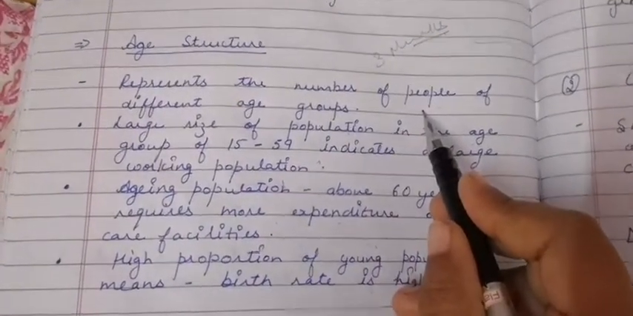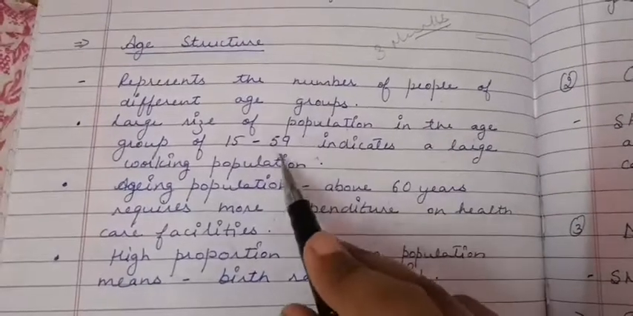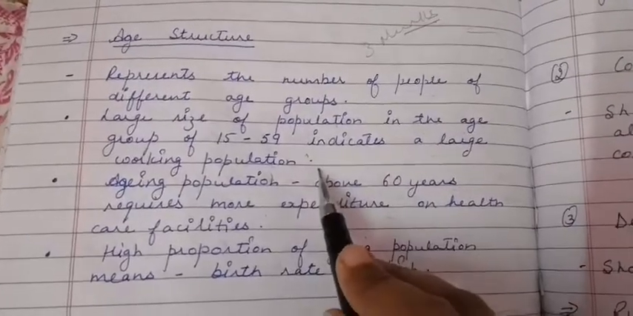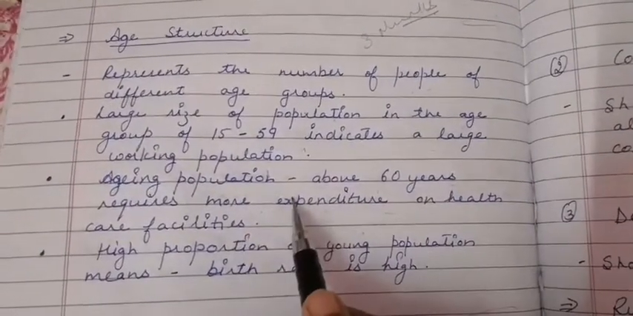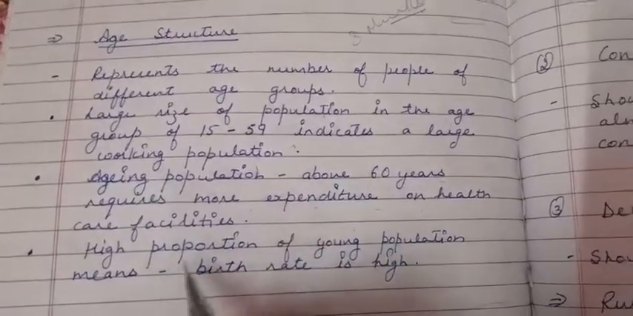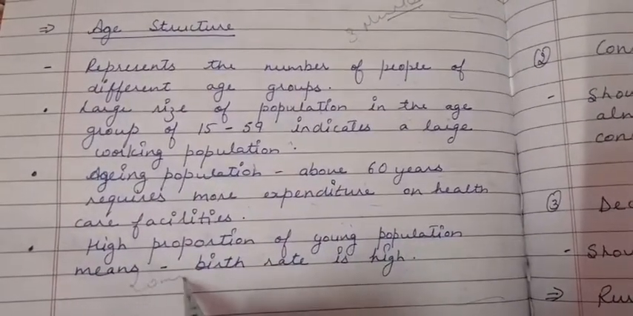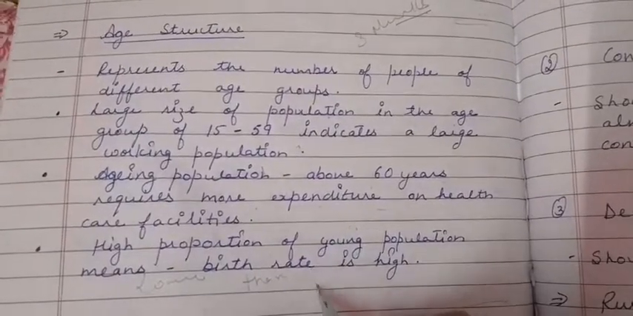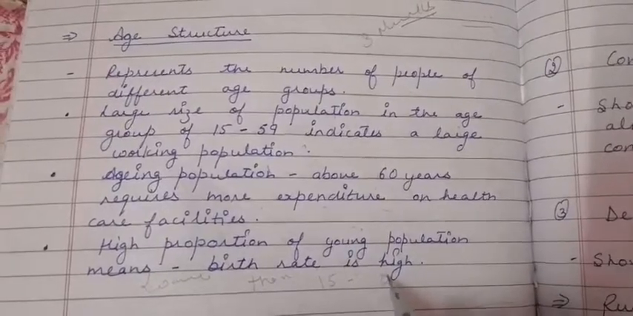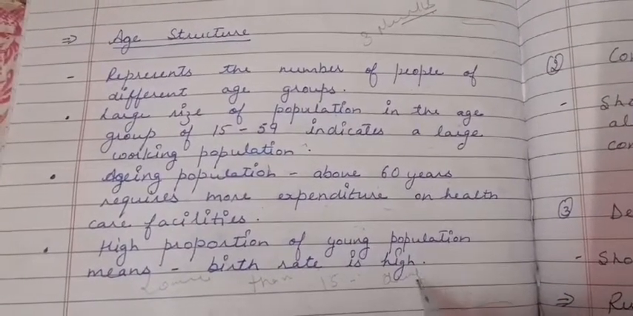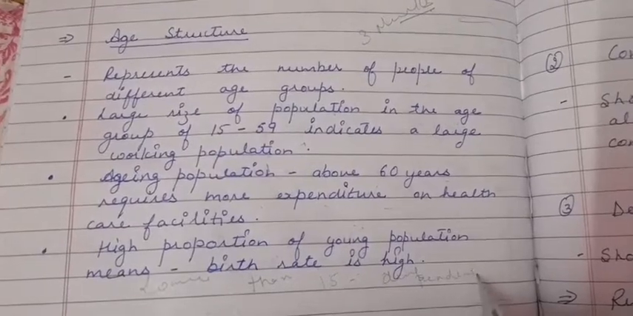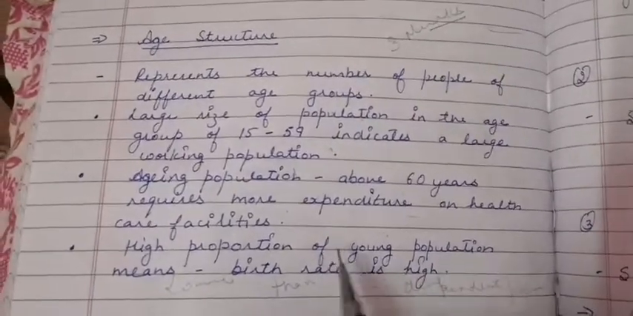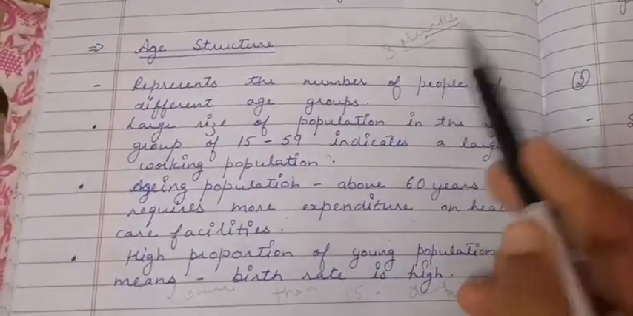It means the number of people of different age groups, and these age groups are from 15 to 59, which means they are the working population. Above 60 means they are the aging population, and lower than 15 they are the dependent population. So this is your important question under 3 marks.